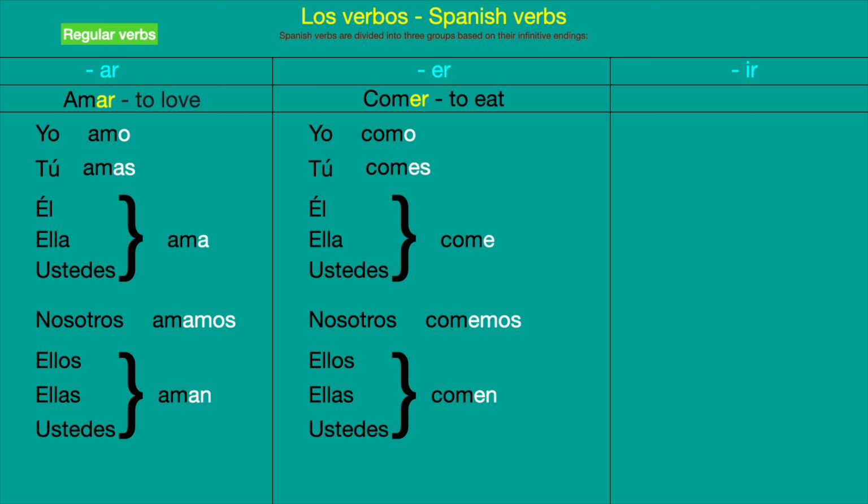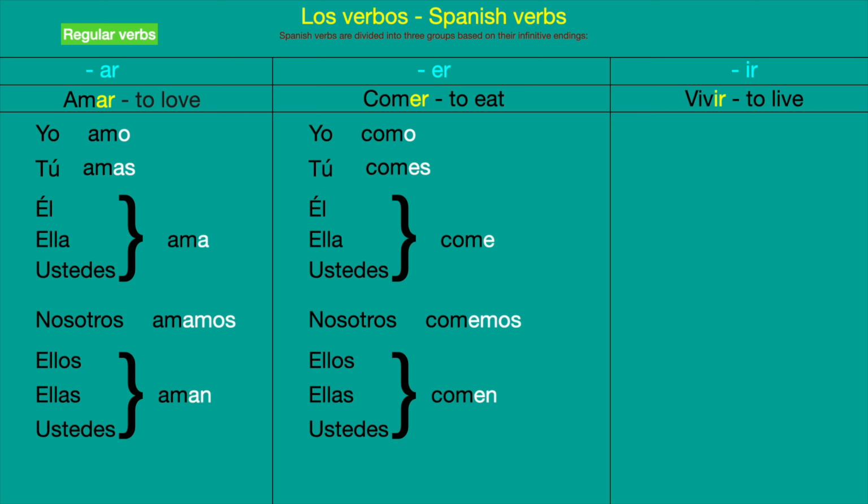All right. So you cannot say in Spanish "él come spaghetti." No, you cannot say that. You have to say él come espagueti or yo como espagueti. So you have to conjugate that.